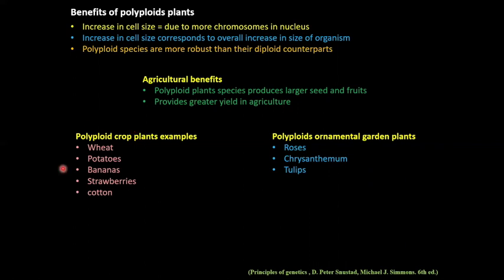These are some examples of polyploid plants. Here are examples of crop plants, and here are examples of ornamental garden plants. Examples of crop plants are wheat, potatoes, bananas, strawberries, and cotton, and examples of ornamental garden plants are roses, chrysanthemum, and tulips.